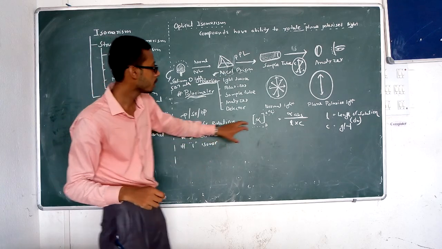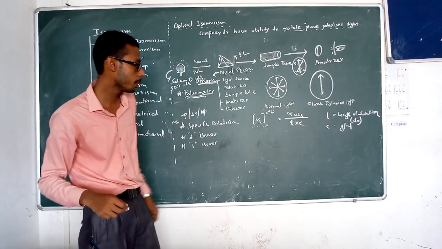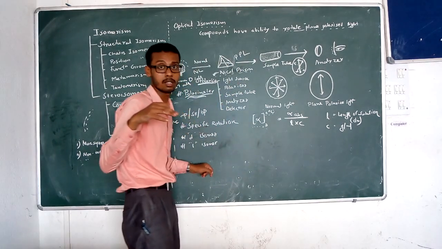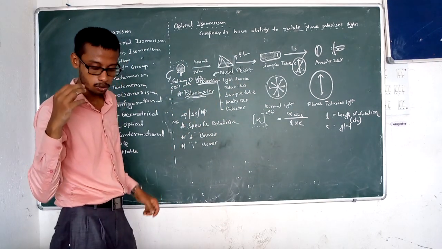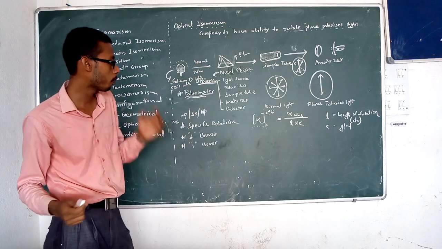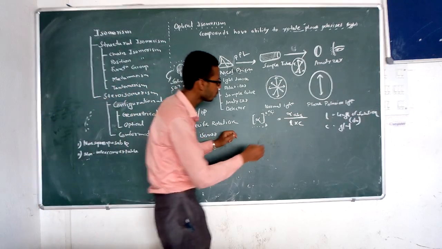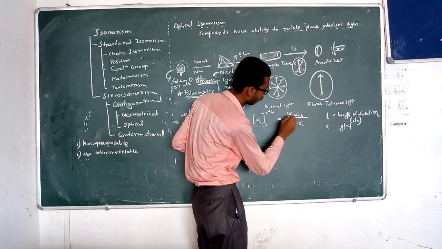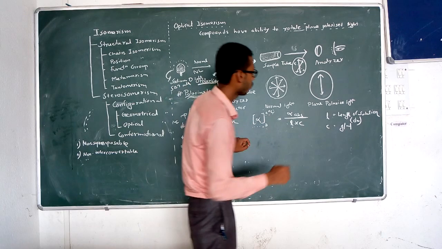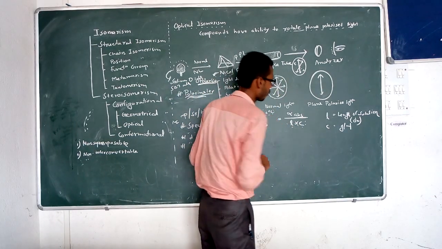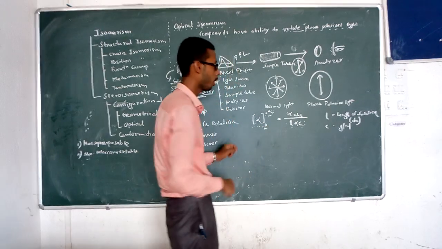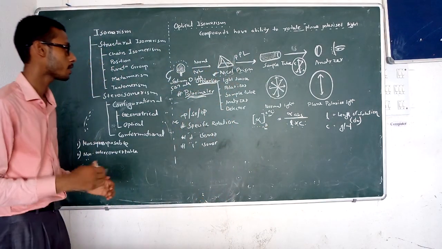So this specific rotation can be defined as the rotation of the optically active compound produced by using 1 decimeter of solution length and 1 gram per milliliter concentration at a specific temperature and specific wavelength. This is the definition of the specific rotation.